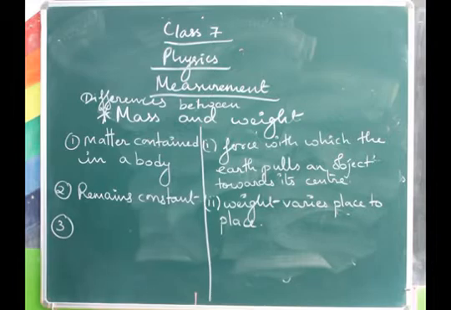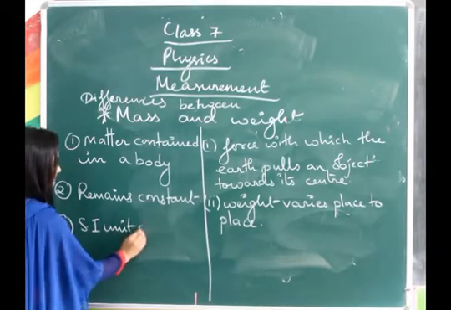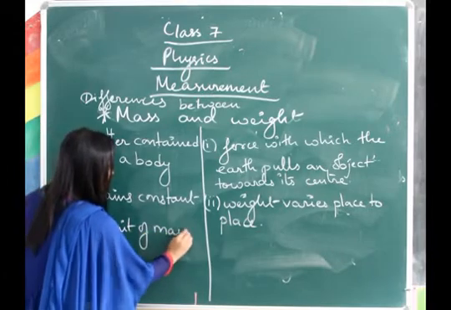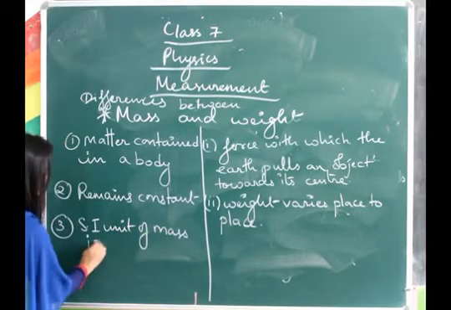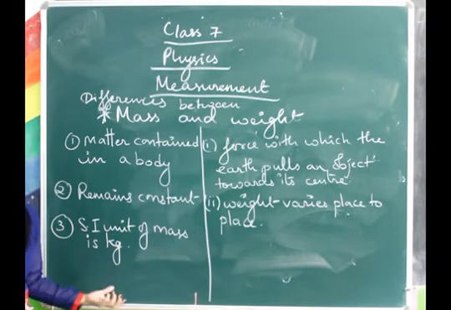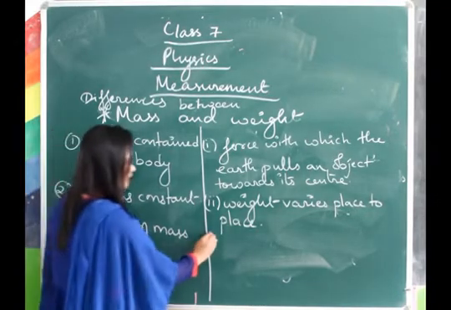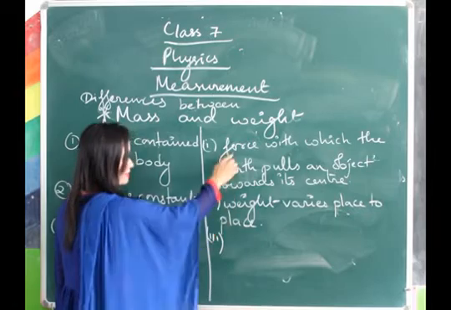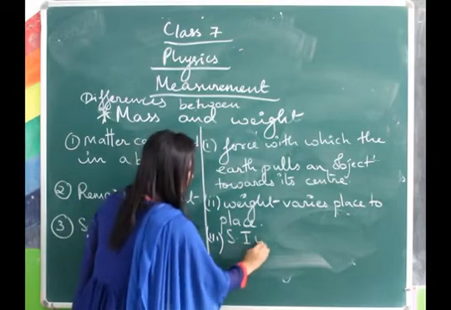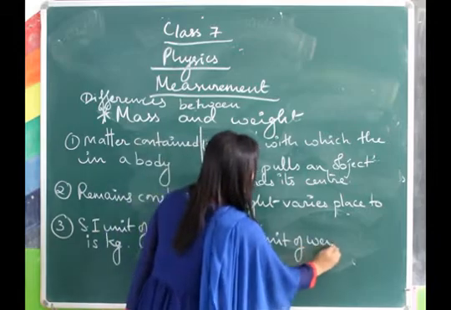The third one is that the SI unit of mass is kg, that is kilogram. So mass is measured in kg, and the smaller CGS units are gram, milligram, centigram. Whereas for weight, since weight is a force, the SI unit of weight will be the same as force, that is Newton.